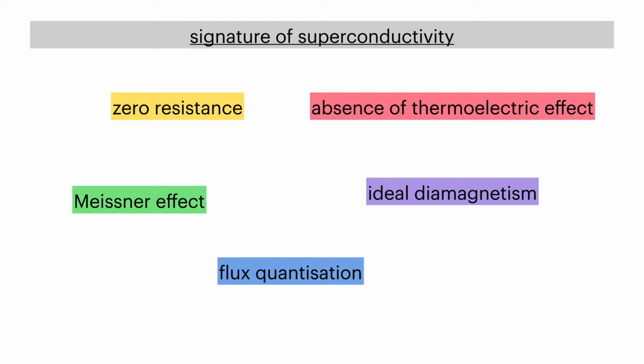This was first observed in 1911 by Kamerlingh Onnes in mercury while he was working with liquid helium, which had been discovered just around that time. Before that, it was not possible to go below about 15 Kelvin. While measuring the resistance of many materials, they accidentally found the resistance of mercury drop to zero, and that started a new era called superconductivity. So the first signature is zero resistance.